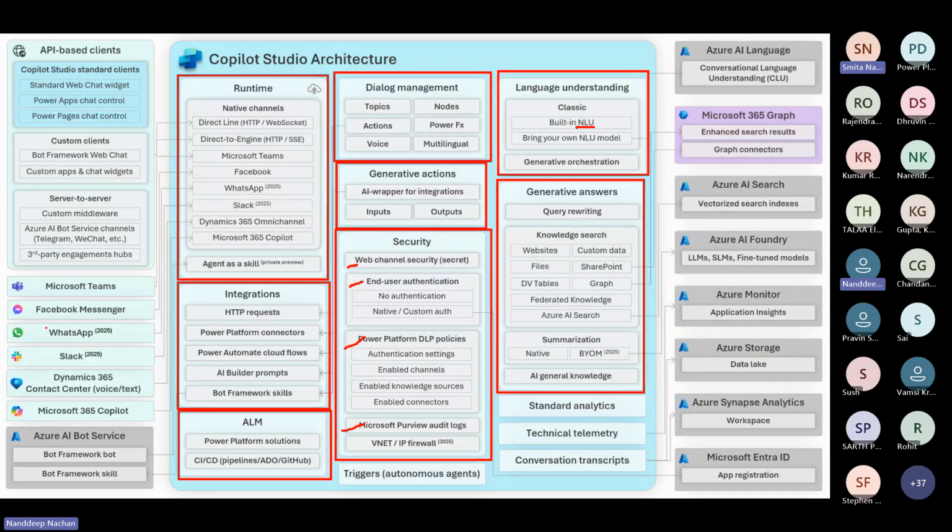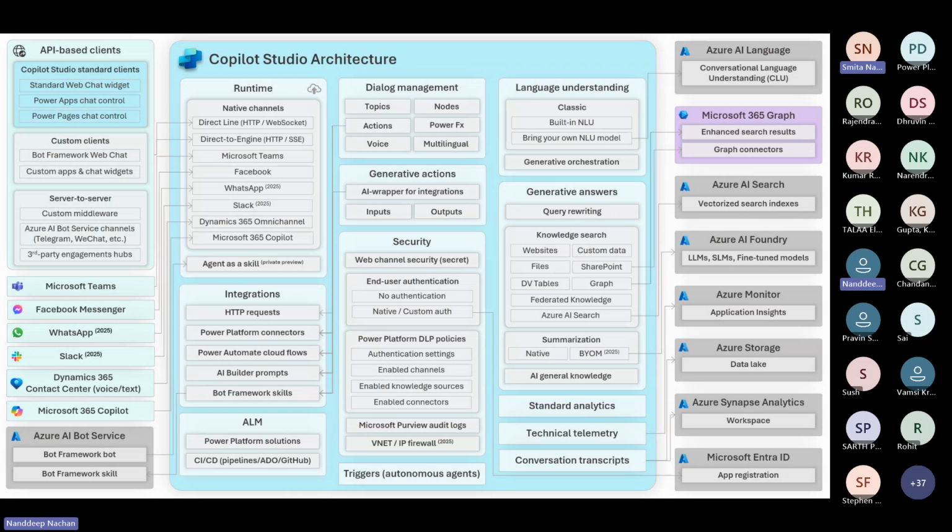and when it comes to the knowledge and data sources, it integrates with Microsoft 365 Graph for enhanced search and the connectors, the Azure AI Search for the vectorized search index, the Azure AI Foundry for building fine-tuned LLMs, and the data store in Azure Storage and analytics through Azure Synapse Analytics.